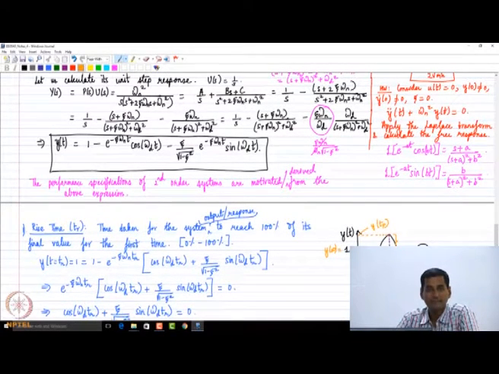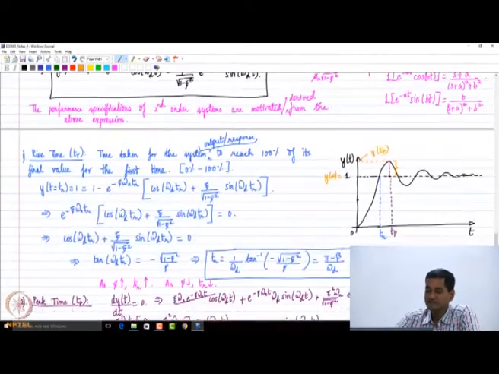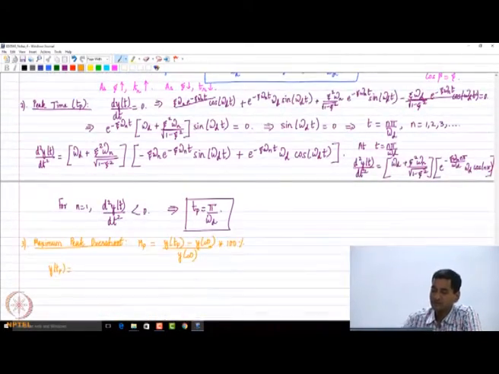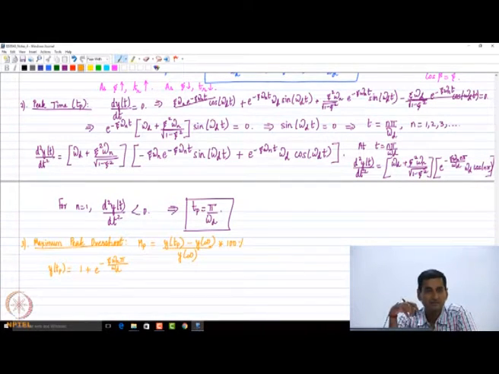What do you get? We get 1 minus e power minus zeta omega n pi by omega d cos pi, that is minus 1, then this term is 0. So immediately we see that y at Tp is going to be equal to 1 plus e power minus zeta omega n pi by omega d. Do you agree? How we got this?